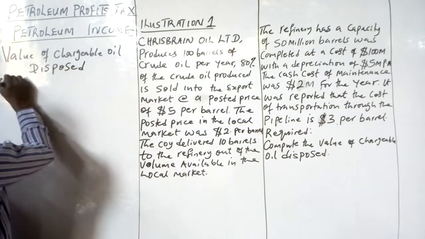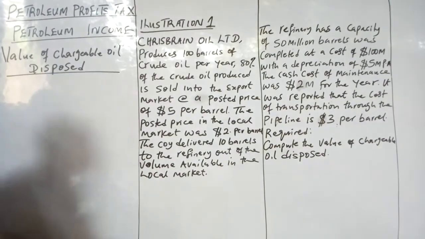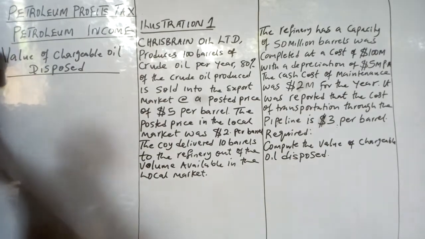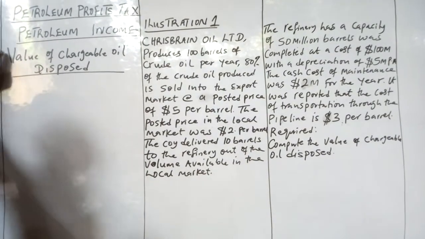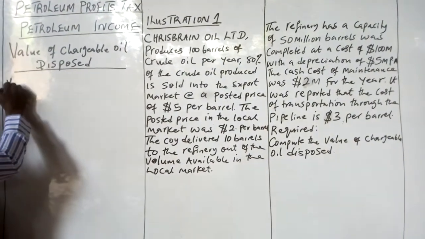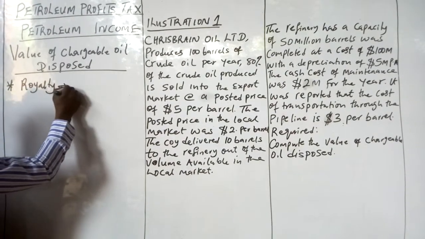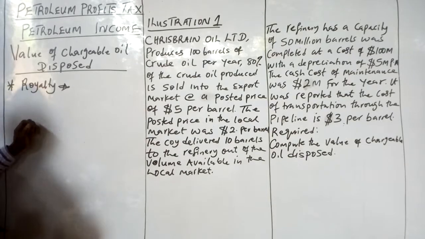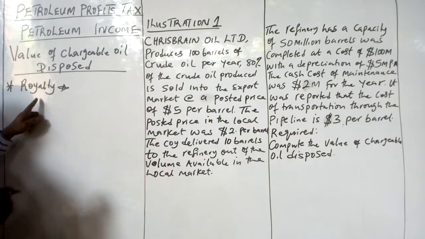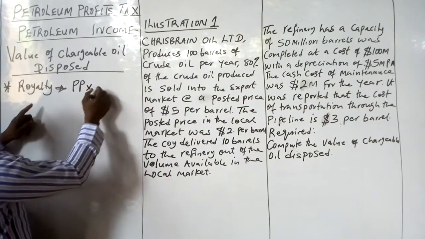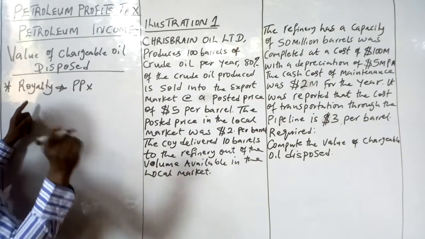Now, to compute the value of chargeable oil disposed, you must know the components that make up the value of chargeable oil disposed, which include the royalty. The royalty is computed by using the posted price to multiply the number of barrels of oil delivered to the refinery.